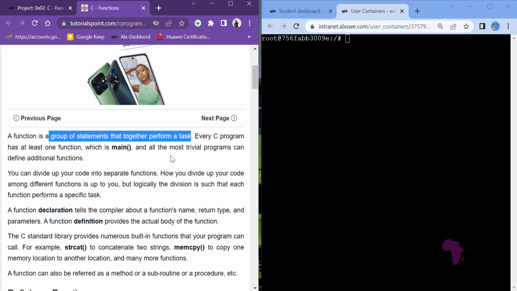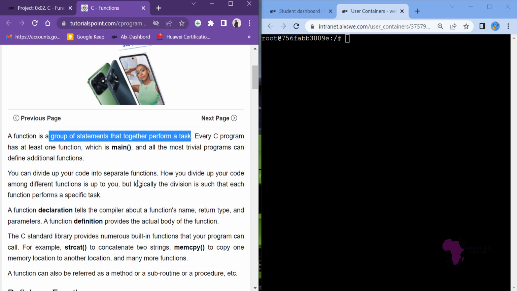Every C program has at least one function. When we talk about at least one function, if we check what we created a few minutes ago about the loops, you will understand that there is the int main function. That is the first function that you will encounter in your C programming. So that's why it says that it has at least one function, which is the main function.